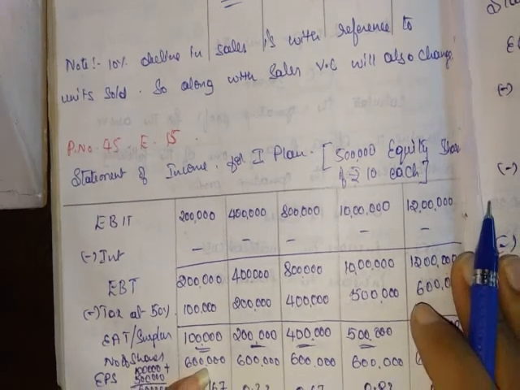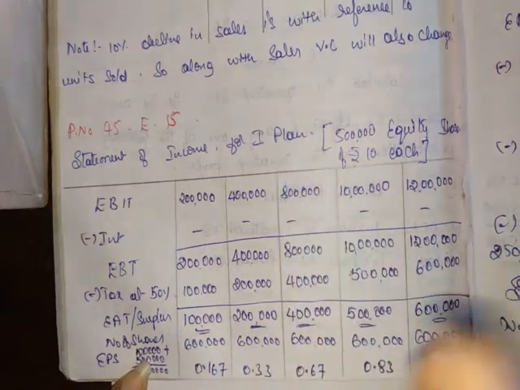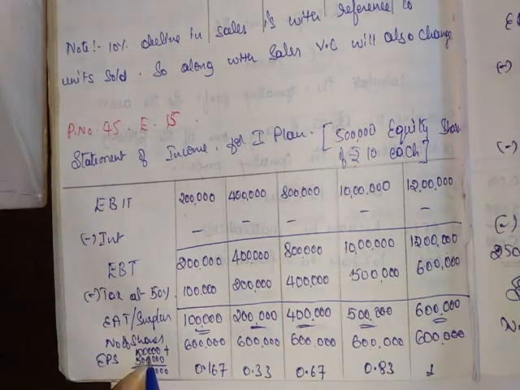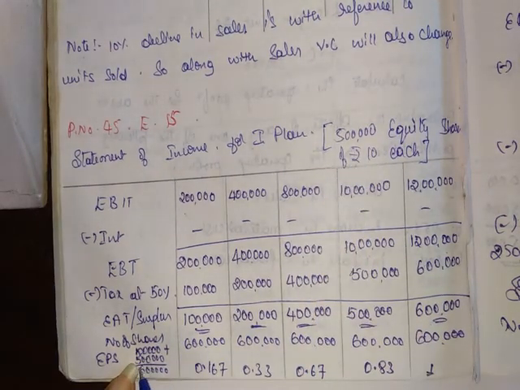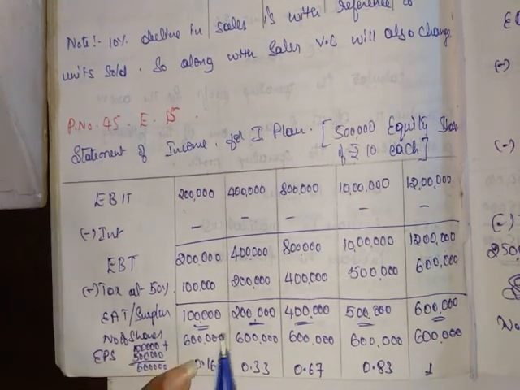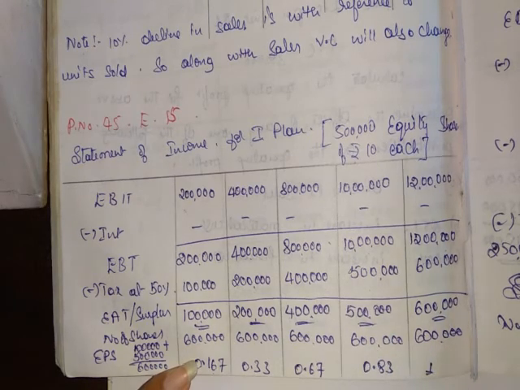For calculating EPS we require the number of equity shares. The company has already 1 lakh equity shares plus 5 lakh new equity, so the total is 6 lakh equity shares. Therefore EPS equals surplus divided by number of shares. 1 lakh divided by 6 lakh is 0.167, 2 lakh divided by 6 lakh is 0.33, 4 lakh divided by 6 lakh is 0.67, 5 lakh divided by 6 lakh is 0.83, and 6 lakh divided by 6 lakh is rupees 1.